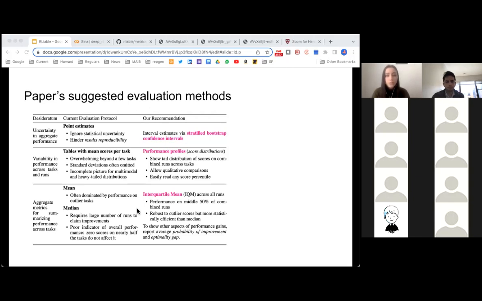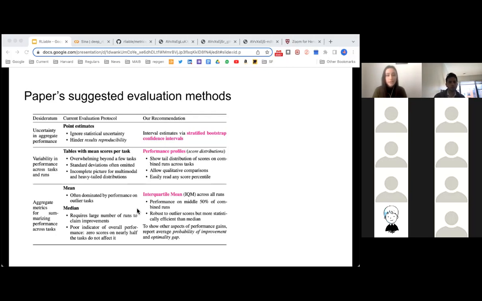And all of these are implemented in the Python library, as we'll see shortly. As an improvement over the point estimates, they're suggesting stratified bootstrap confidence intervals. And as an improvement over these super big tables with every single task and every single algorithm, where often just the means are reported and they also omit standard deviation, they're saying, well, if you want to get a bird's eye view, we should look at performance profiles, very similar to performance benchmarking as used in software engineering.